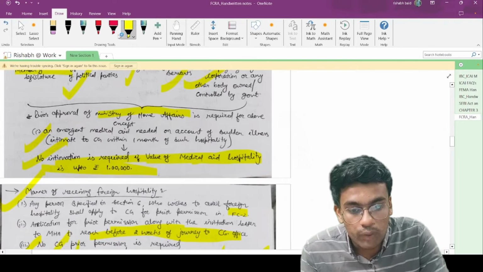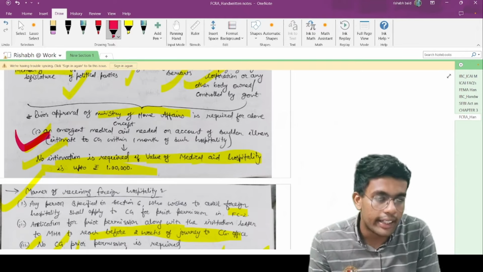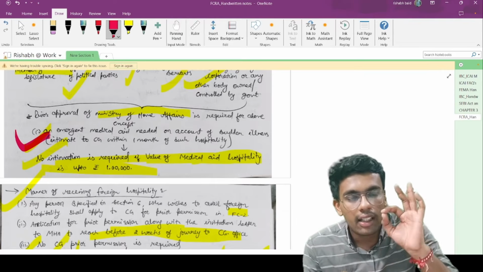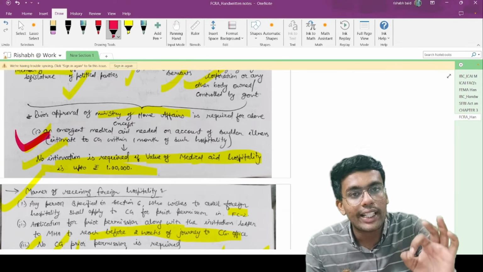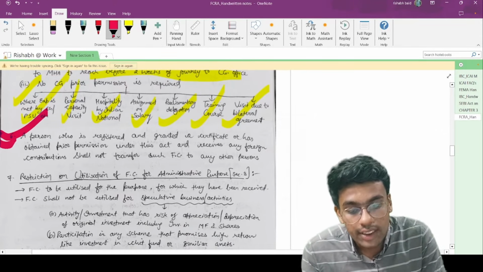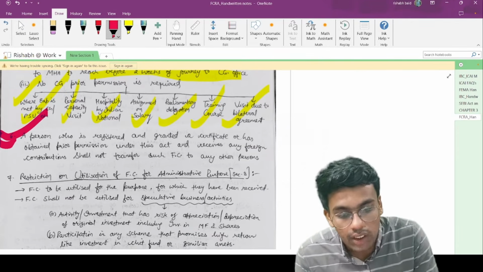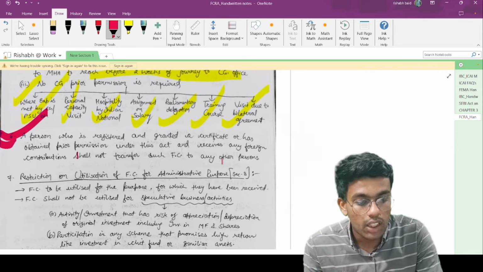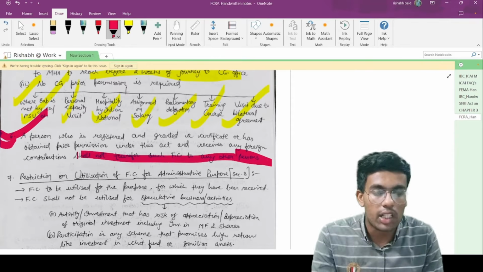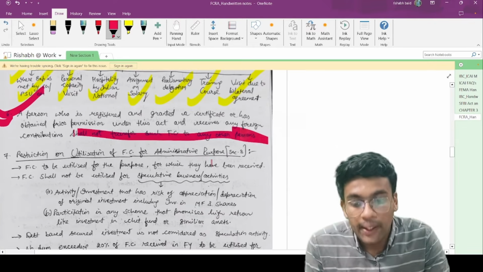Apart from this, there is also one more point which we had discussed earlier, that is emergent medical aid. There is no need to have prior approval of the central government. However, an intimation is to be made if the value of medical aid hospitality is more than 1 lakh. A person who is registered and granted a certificate of registration or has obtained prior permission under this act and receives any foreign contribution shall not transfer such foreign contribution to any other person. That is, if any trust, foreign company, or NGO is receiving any kind of foreign contribution, then such foreign contribution is not to be transferred to any other person.